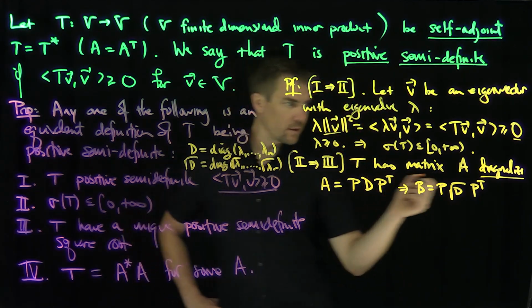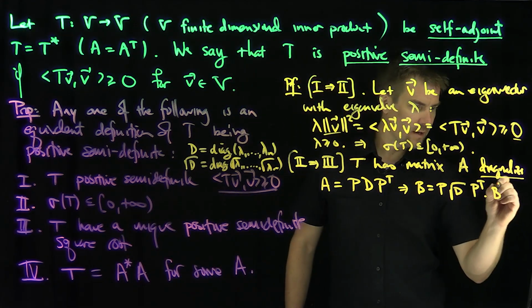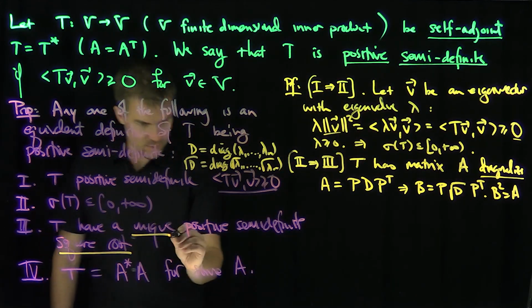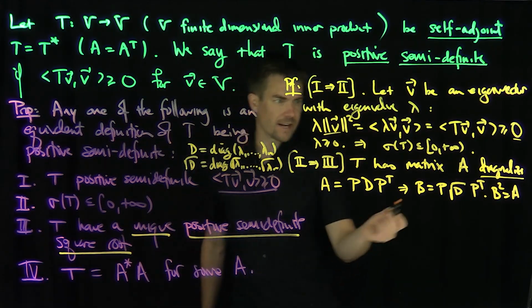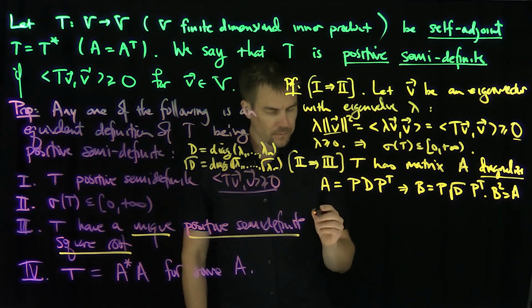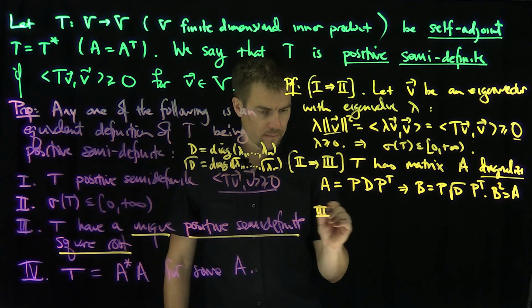So I can clearly check that B squared in this case is equal to A by standard arguments. So it is a square root, it's unique, and it's positive semi-definite because the eigenvalues of B are all chosen to be non-negative numbers. So that implies 2 implies 3. How do we get 3 implies 4?